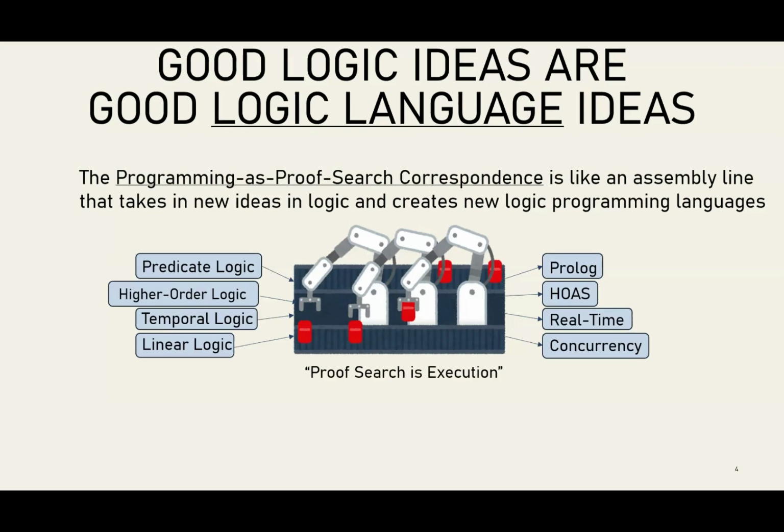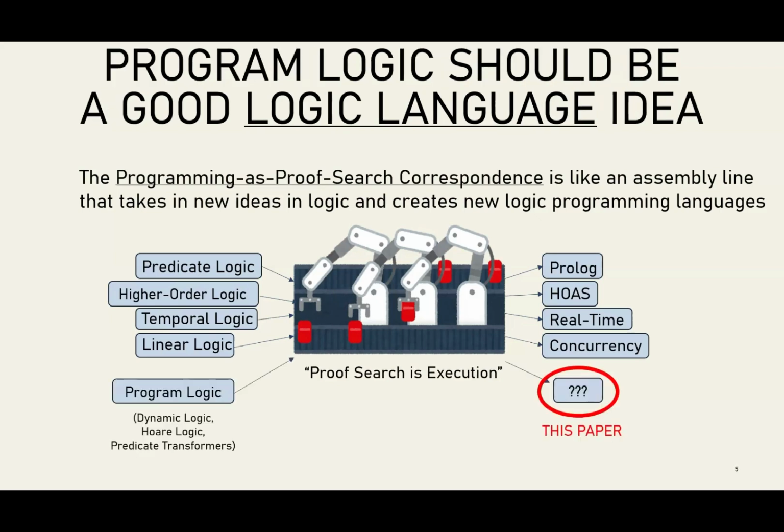And I looked at this pipeline and I realized that my favorite logic in the whole world had never been put into this pipeline. And that made me really sad. And so my favorite kind of logic in the whole world would be program logics. This paper specifically uses a style called dynamic logic, but dynamic logic is maybe not as well known as the others. So I say program logic to make it general. If you're more comfortable with, say, Hoare logic or Dijkstra's predicate transformer presentation, these are all doing the same kind of thing as each other.